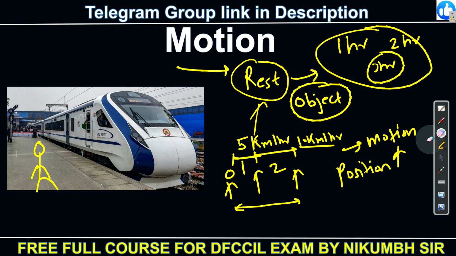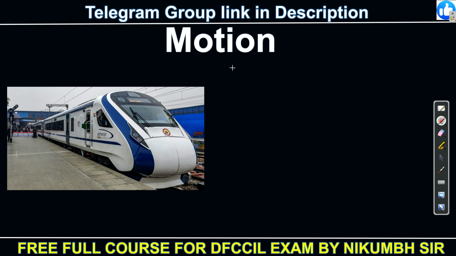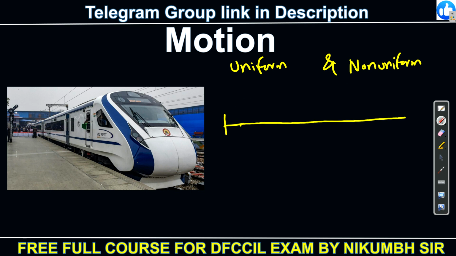Based on this, there are two types of motion. One is uniform and the other is non-uniform motion. Very simple. Whenever I compare distance and time, suppose in 1 hour it covers 10 meters, in 2 hours also 10 meters, in 3 hours also 10 meters, in the 4th hour also 10 meters.